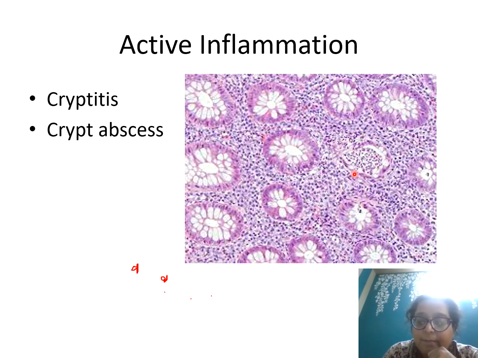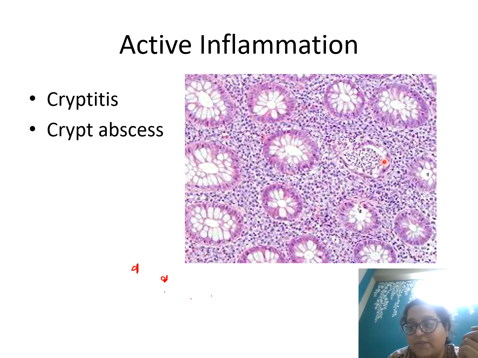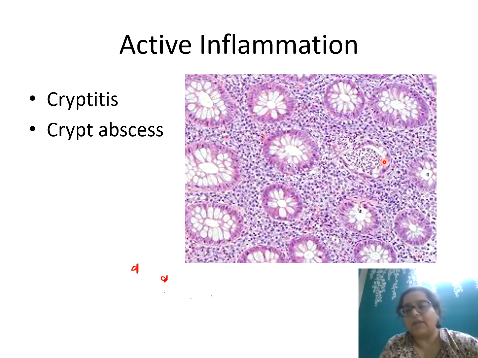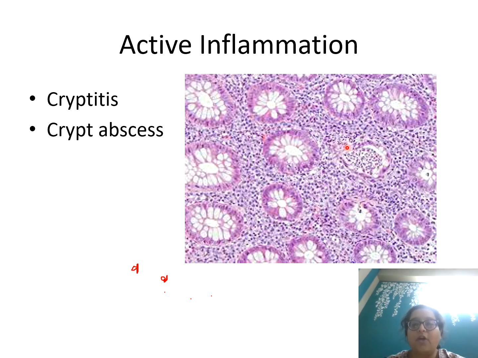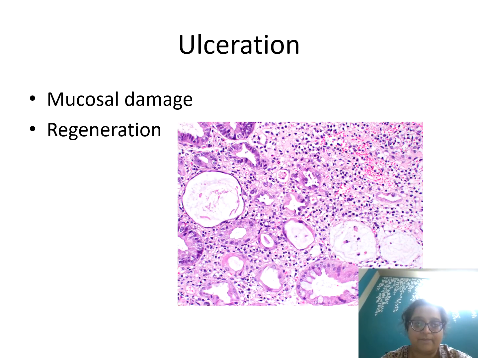Calprotectin is a new fecal marker, a neutrophilic fecal marker, which is coming up, not procalcitonin. It is coming up as an inflammatory marker of neutrophils: if they are present in your bowel, they release this and it comes out in the fecal matter, and this is estimated. So that favors an IBD because you have neutrophilic abscess and crypt destruction, so neutrophilic material goes out in the stool also. Okay, but those are recent advances. For all practical purposes, cryptitis, crypt abscess means it is an IBD. If you do not have it, then do not label it as IBD.